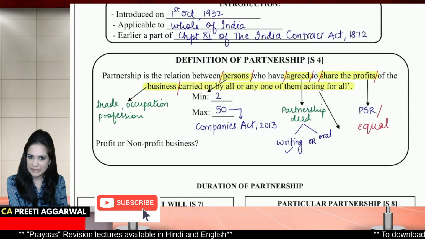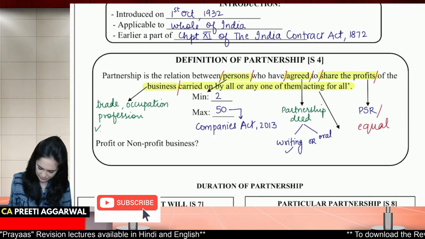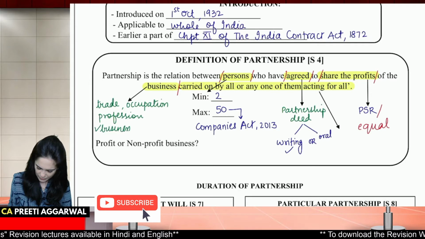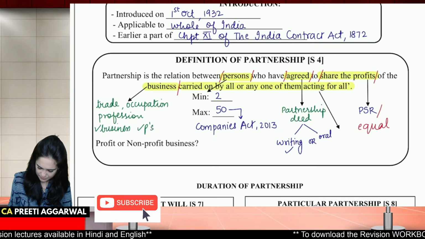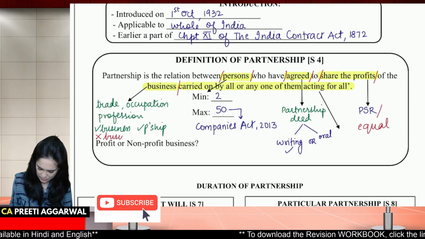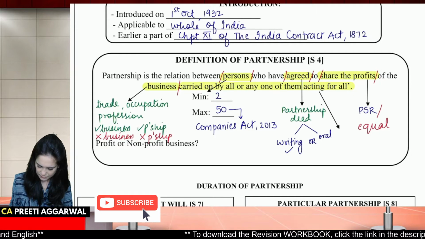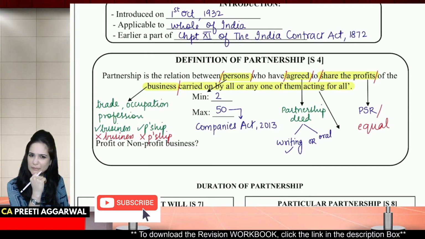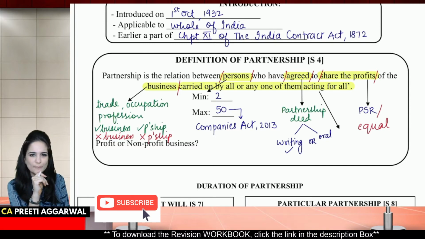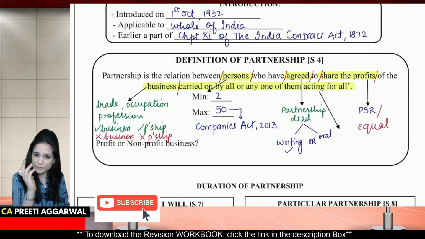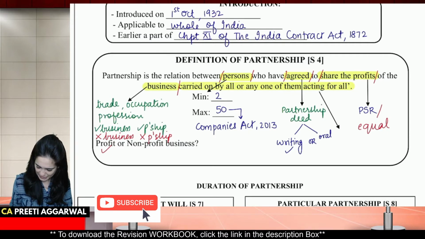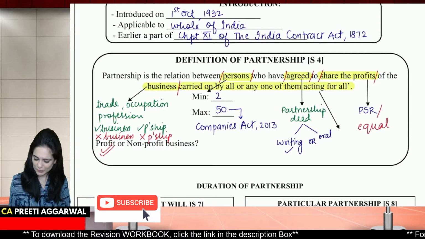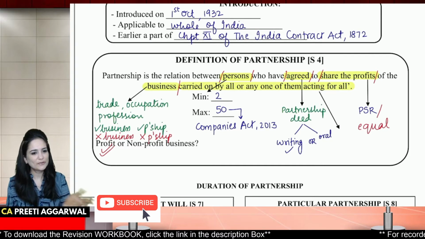So business is compulsory. If there is business, write down students, there is partnership. What if there is no business? Then there is no partnership. So business is compulsory. Should it be profit making business, or it can be a non-profit business? Of course, it has to be profit making business. Only then you will share it, no?